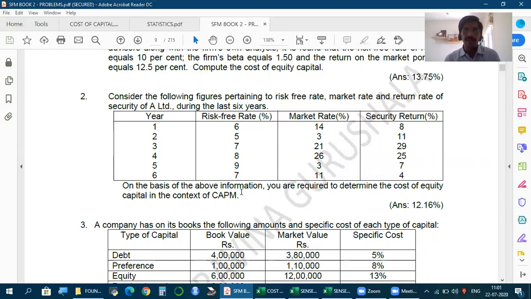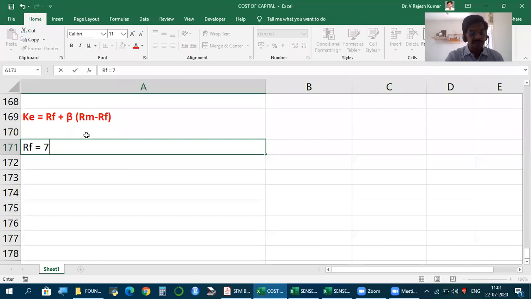At present, what the risk-free rate is, is what we take, rather than the average for the last few years. So how to take risk-free rate? Since we don't have one rate given for a given period, either take the average, but more appropriate, take the latest figure. And there is nothing right or wrong in this. It's just how we interpret. So definitely fine. Make your choice, but specify how it has been considered. Give the logic and write it absolutely well. So I'm taking the latest rate, 7%, as the risk-free rate.